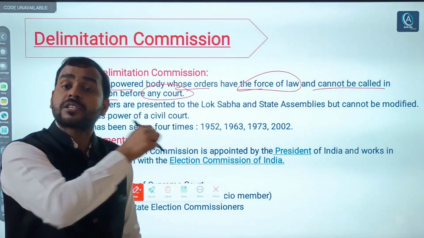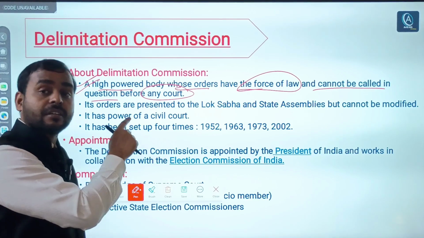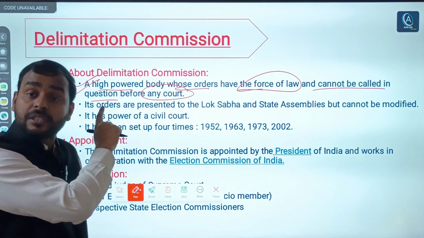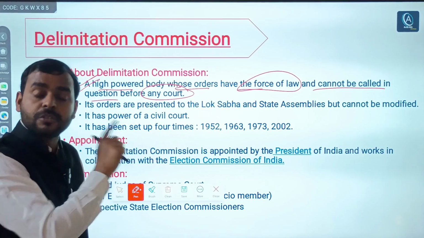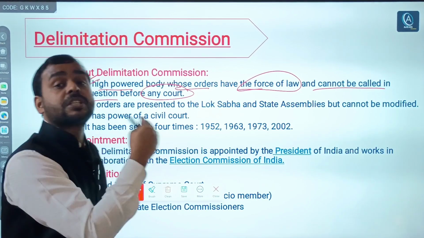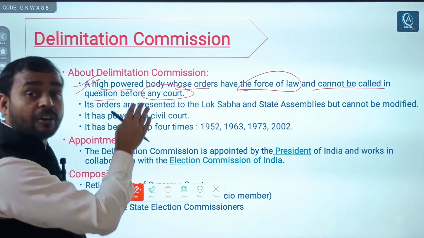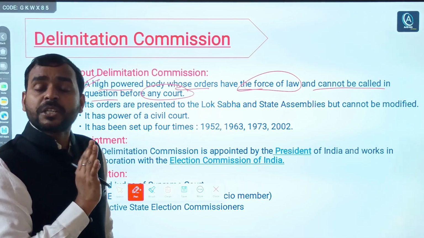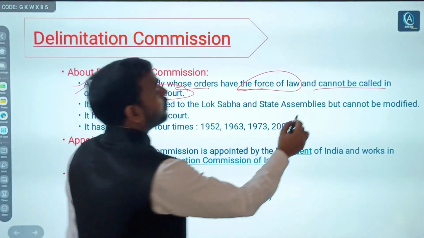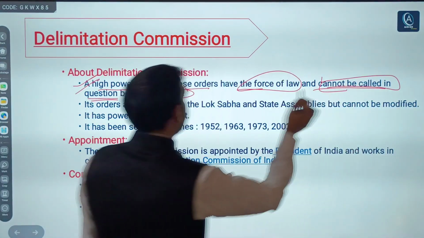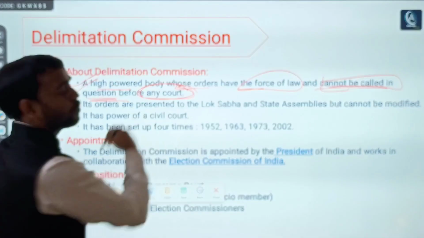Even such a fact can be asked in your exams: whether the order of the Delimitation Commission can be called into question before the judiciary, whether judicial review can take on the order of the Delimitation Commission or not. Your answer should be no, right? Its order cannot be called into question before any court.